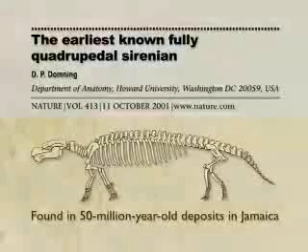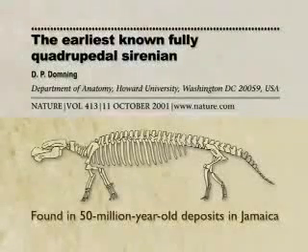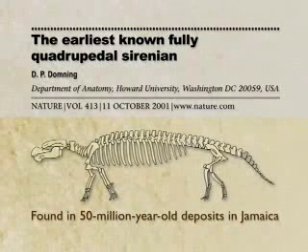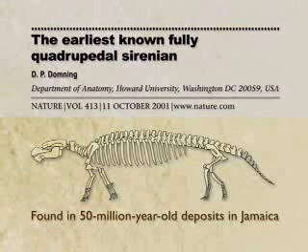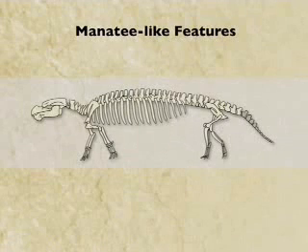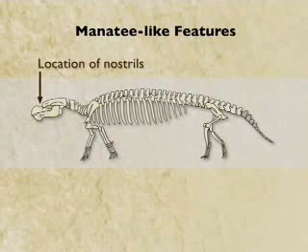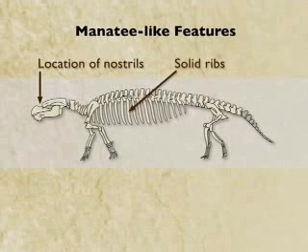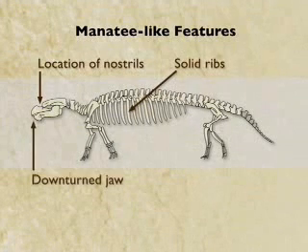Well, the fossils are actually in Jamaica. Very interesting paper that was published in 2001 by Dr. Domning from Howard University here in the Washington, D.C. area. He described a spectacular fossil that was found in 50-million-year-old deposits in Jamaica. This nearly complete skeleton shows all sorts of characteristic diagnostic manatee features, including the nostrils up on the top of the head, characteristic solid ballast-like ribs, the unusual downturned jaws that are only found in manatees and dugongs.